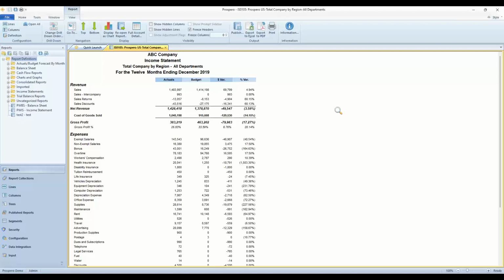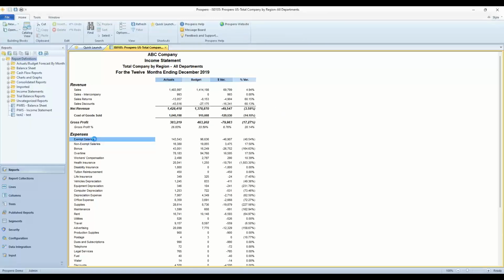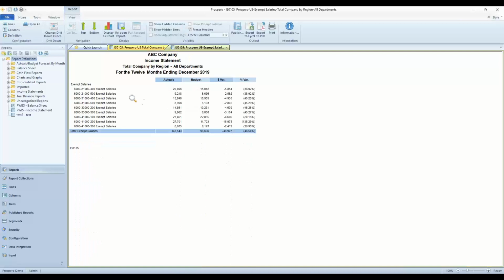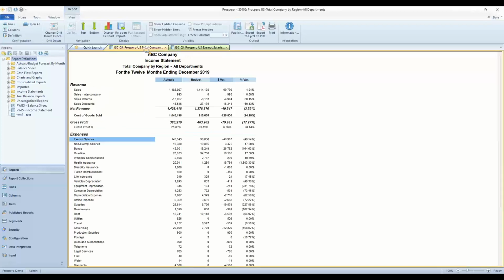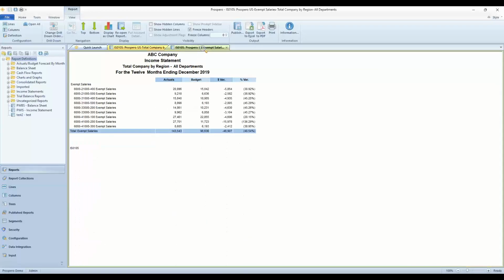Drill down inside the report definitions is very similar to FRX. So double click on any row to get access to the additional level of account level detail and transaction level details. If I double click on salaries, this opens up the account level detail for that row on a new tab here. So I've got all the individual accounts and all their balances that made up the balance for that row. Easy to go back and forth since I just have tabs across the top. Jump to any of those right here at the top.